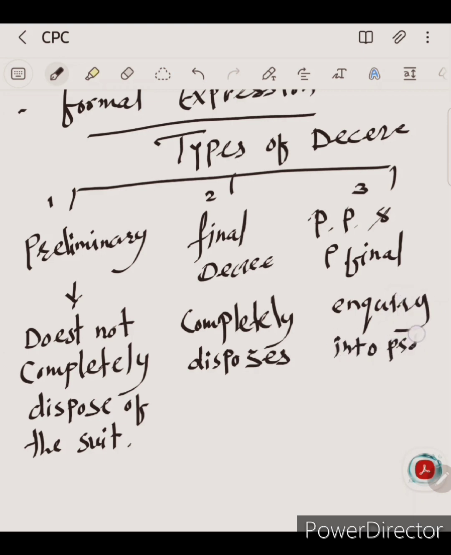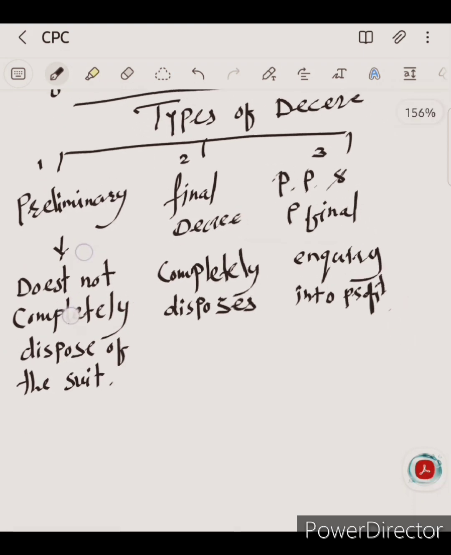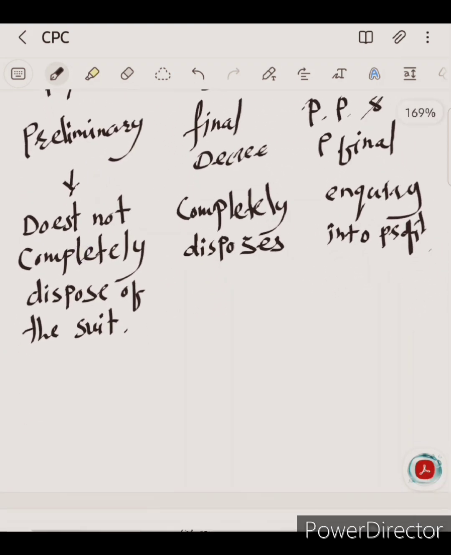Okay friends, now the cases in which a preliminary decree may be passed. We need to know that a preliminary decree is passed specifically in these cases.